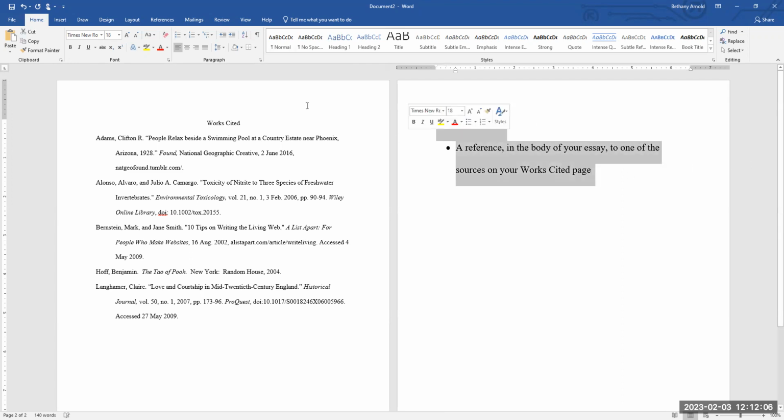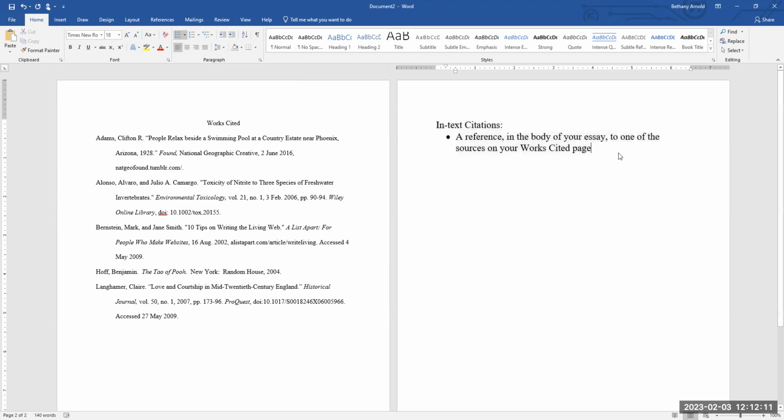So essentially, we cannot just have a works cited page. That's not enough to give credit to our sources. Instead, throughout the essay, as we utilize the sources that we found, we have to give credit. Now, when do we use them? We provide an in-text citation when we quote from a source. A quote is when you use the source's exact words.